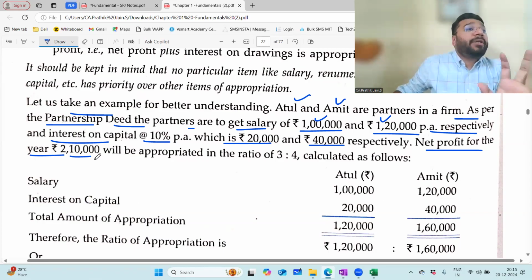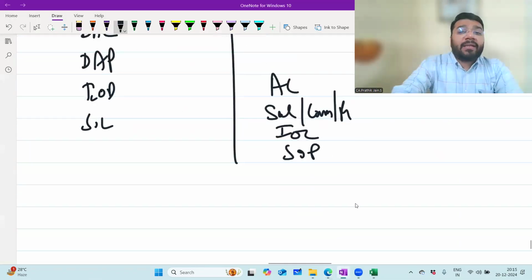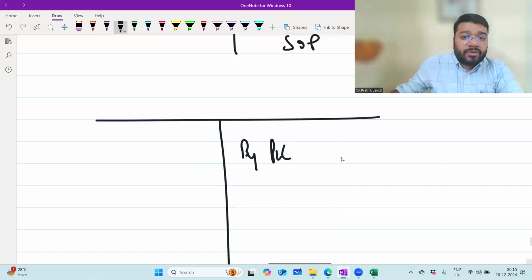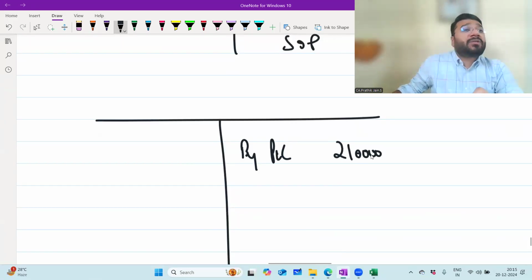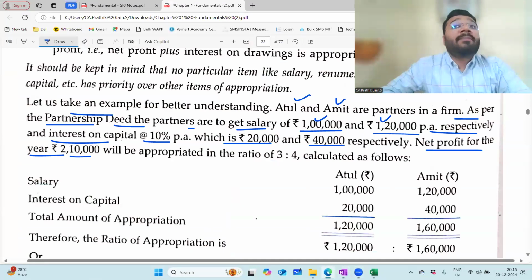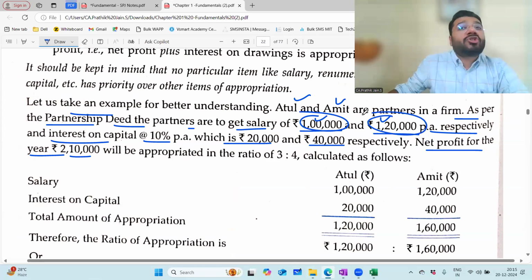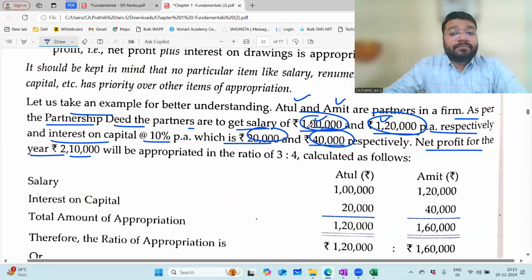What is the appropriation account? How does the appropriation account look like? You tell me. First, prepare the appropriation account. Profit available is 2,10,000. Whenever you get this question, immediately check whether the profit is equal to, more than, or less than the items of appropriation. So what are the items of appropriation? 1 lakh plus 120 is how much? 220, which is more than your profit. Plus 20 plus 40. 60.